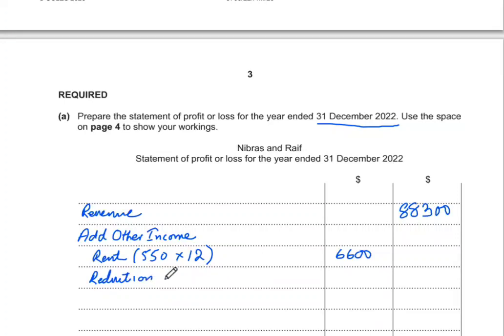I am just writing it as reduction in bad debts, and this is 380. Once we add these two up, we get a value of 6,980. So 6,980 is added into our revenue, and that will give us a total of 95,280.